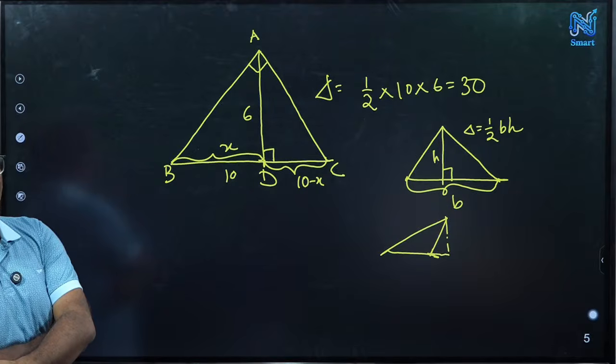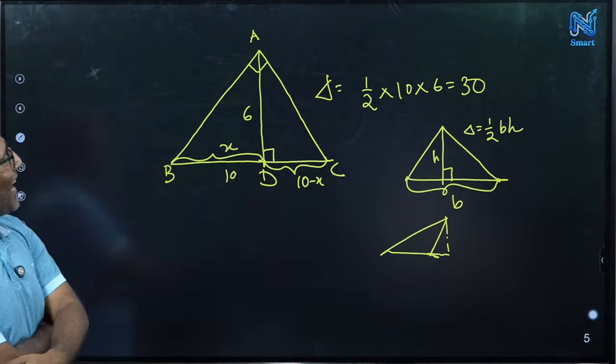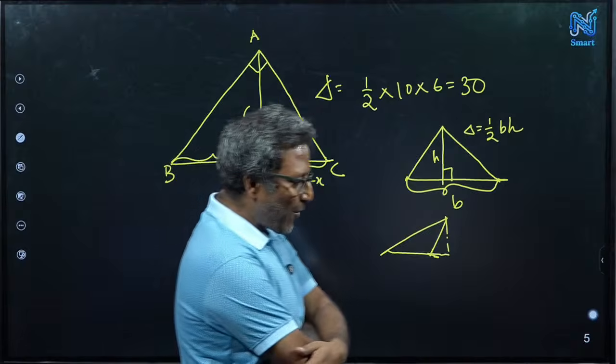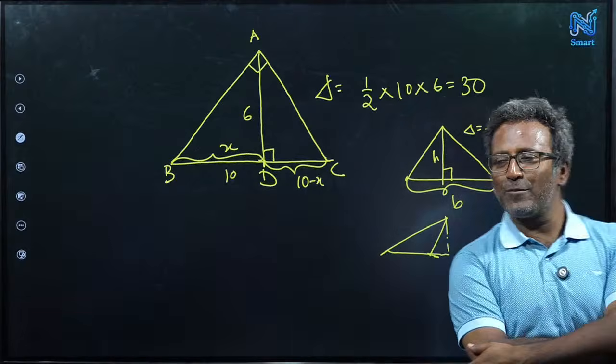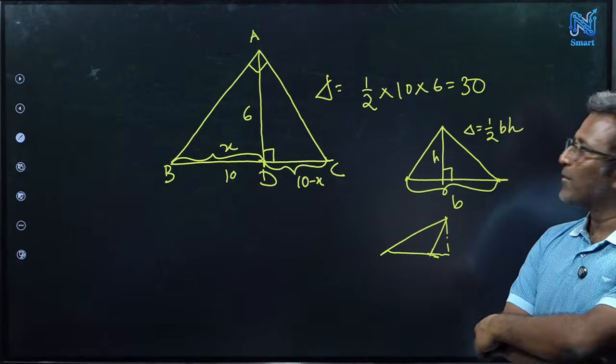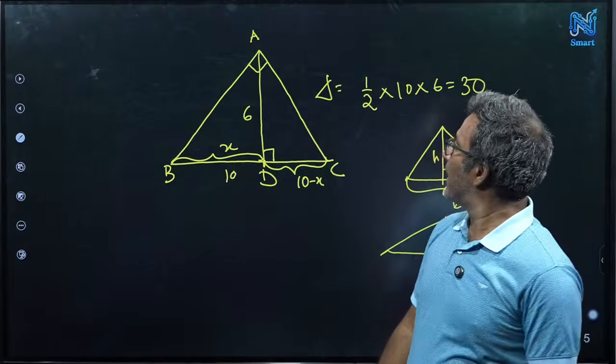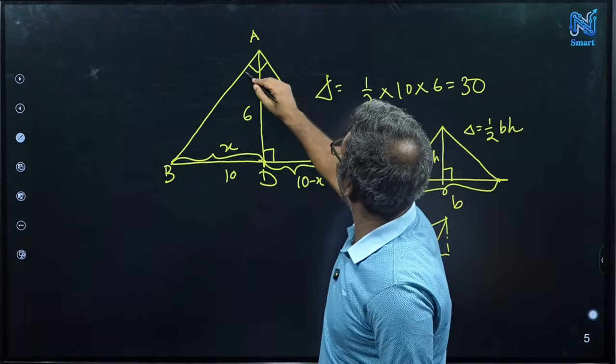Huh? Doesn't exist. So you are saying it does not exist. My question is why? How do you prove that it doesn't exist? Sir, we can use theta. Which angle is theta? The angle BAD is theta. Okay.